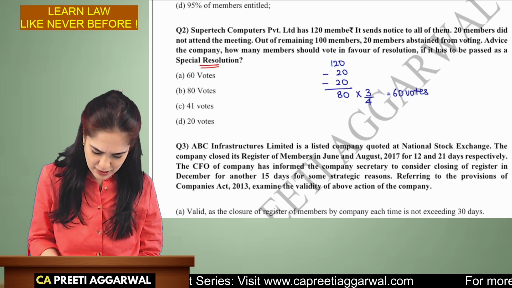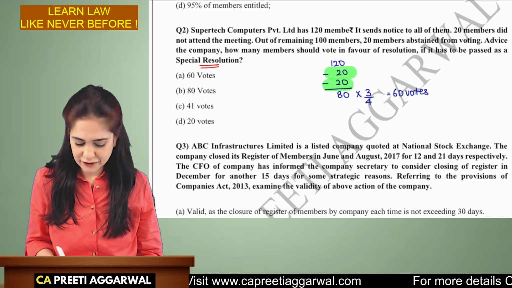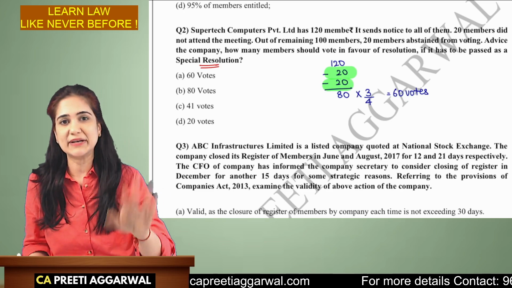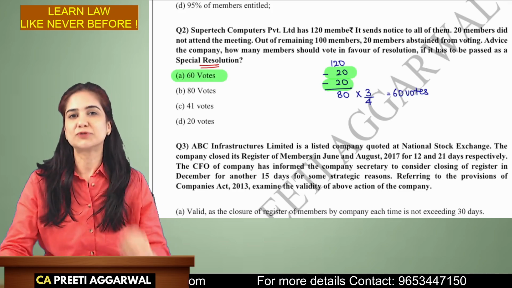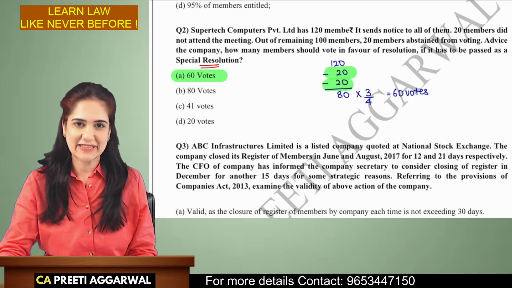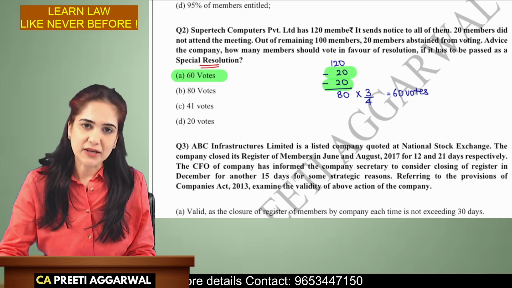Okay, it's a simple one, but it is very important for us to understand that people who did not attend the meeting, who did not vote at the meeting, should be excluded. And the correct option is option A. I hope your answer was correct. Yes, there are no negative markings in the main exam.